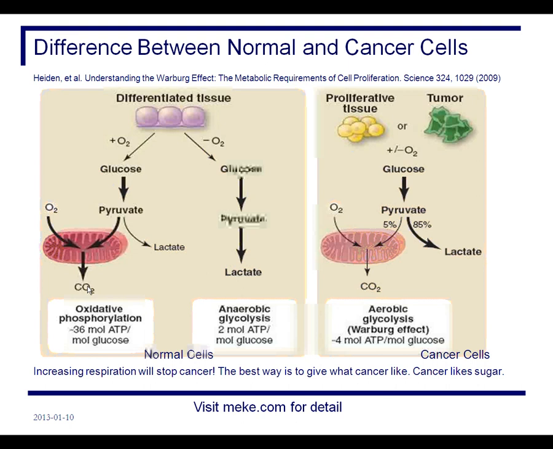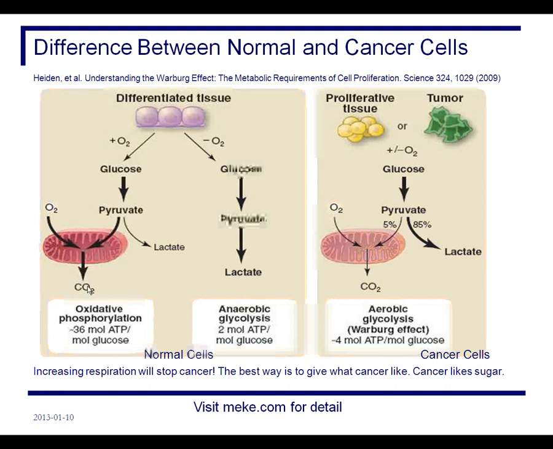How to stop cells dividing to stop cancer? Increasing respiration will stop cancer. The best way is to give what cancer likes.